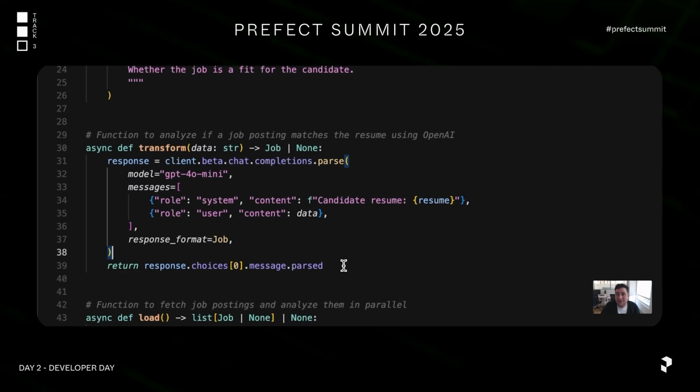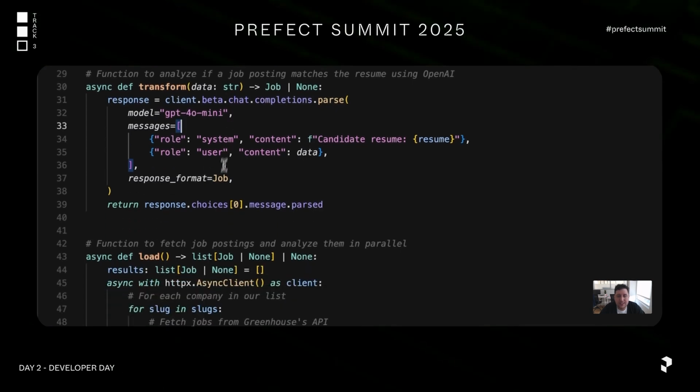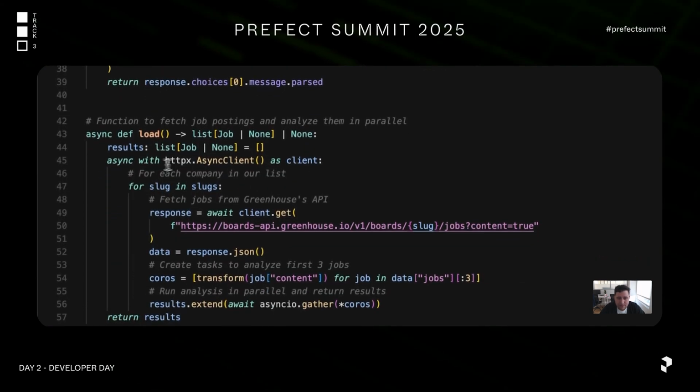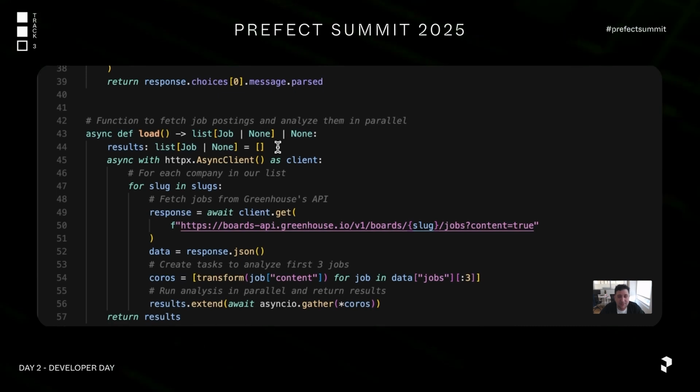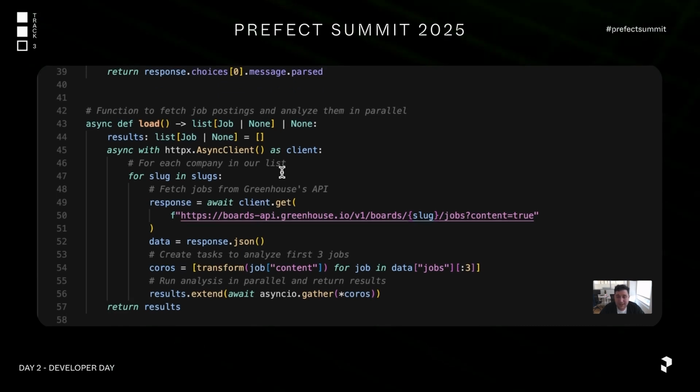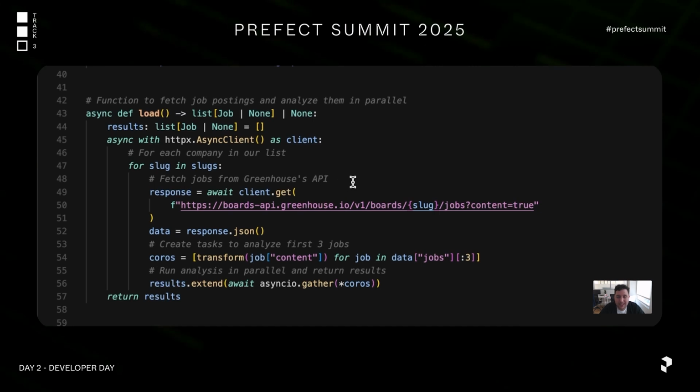So anything that comes out of here is going to be a job. And all I have to do is pass in some sort of job description data into this function. So this thing really takes on the role of turning my job description into an instance of job. And so now let's see what's going on with this load function. So I start off with an empty list. And then what I'm going to do is, with an HTTPX client, over every single slug that I get, I am going to go scrape the Greenhouse API for that long list of jobs that we just got done talking about. Now I'm going to get the JSON representation of that long list of jobs. I'm going to pull out the actual list of jobs.